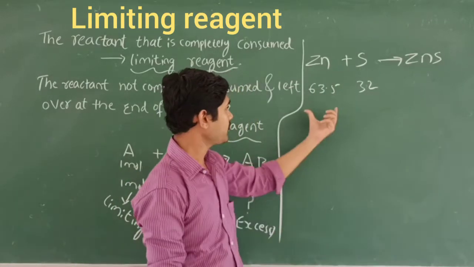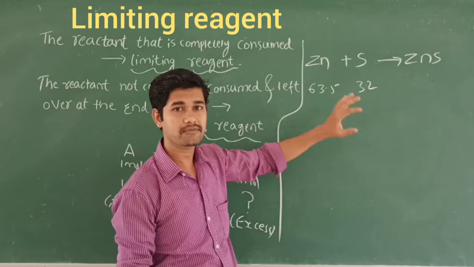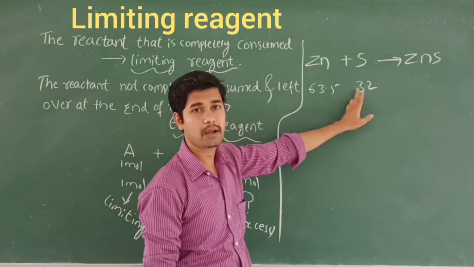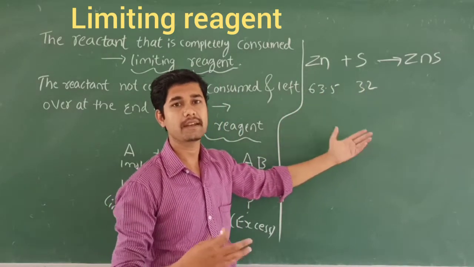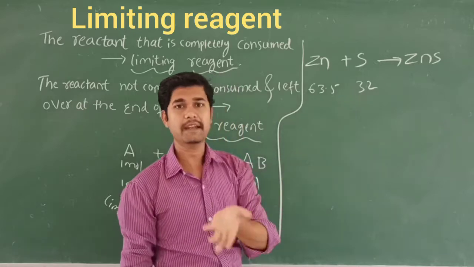What happens if I take 63.5 grams of zinc and less than 32 grams of sulfur? If I take 30 grams or 28 grams, like this.